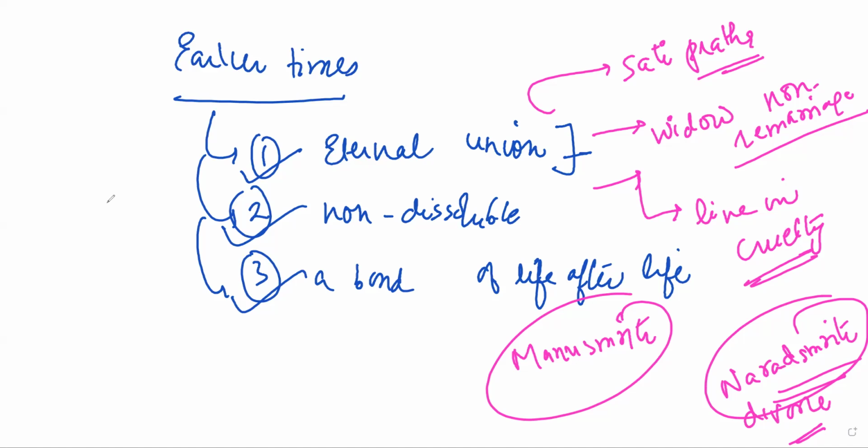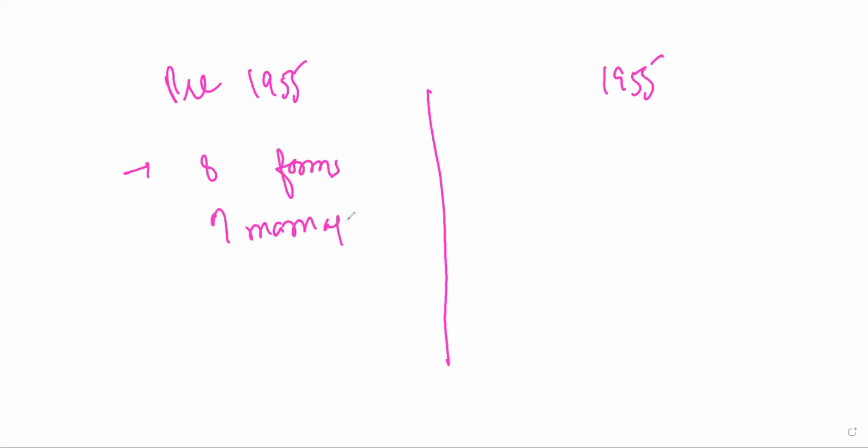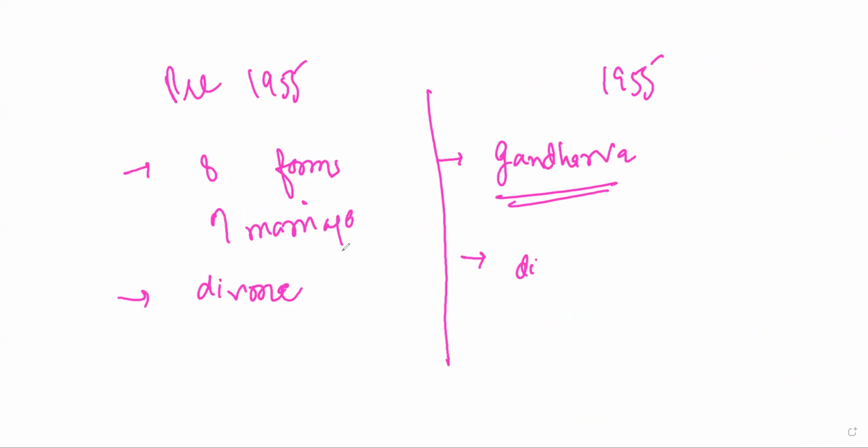Now, if we compare pre-1955 and post-1955, we can see that pre-1955 there were 8 forms of marriage in which women were basically treated as an object. But after that, women's consent mattered. So only Gandharva Vivah came out as the most accepted and prevalent form of marriage. Then divorce was not an option. Here, divorce is an option. You can get a divorce done.